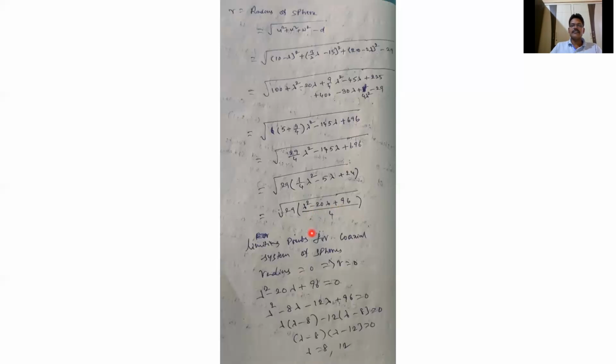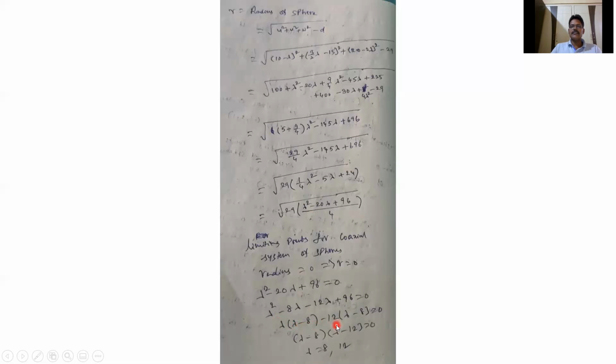So finally, here 12 into 8 is 96. We can write this lambda square, 20 lambda can be written as minus 8 lambda minus 12 lambda plus 96. Taking lambda common, here we get lambda minus 8.